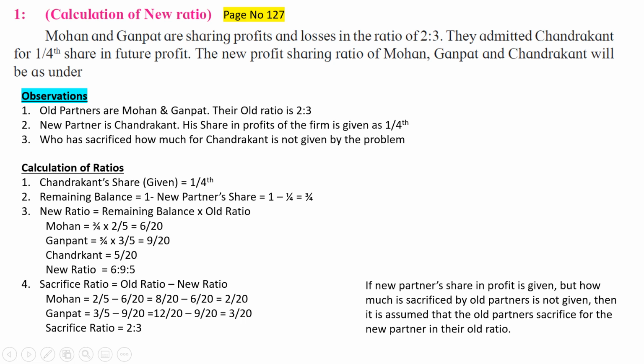If you remember properly, I had taught it in this particular presentation, in this lecture, that in such a situation your old ratio and your sacrifice ratio must be the same. We had mentioned this particular thing here. If the new partner's share in profit is given, but how much is sacrificed by the old partners is not given, then it is assumed that the old partners sacrifice for the new partner in their old ratio. So the sacrifice ratio and old ratio in such a situation are always the same.